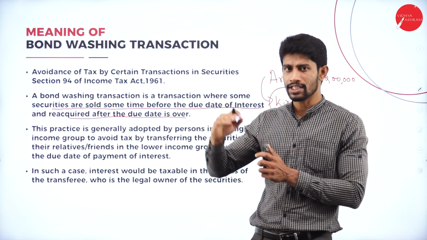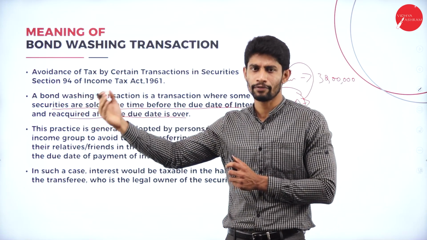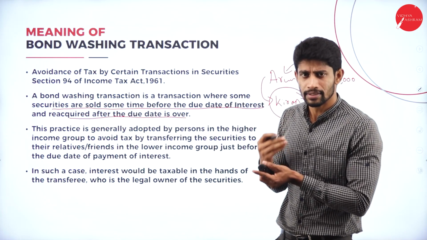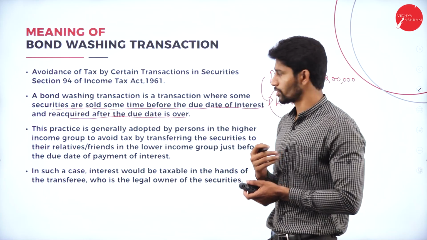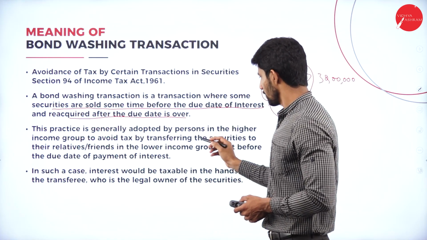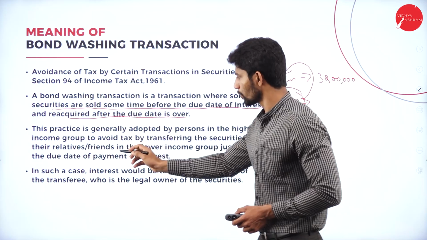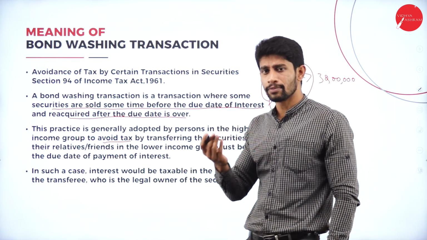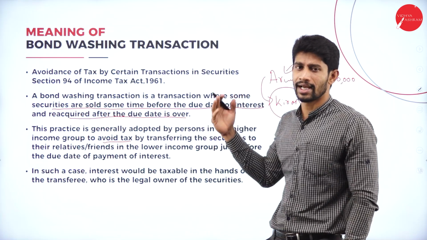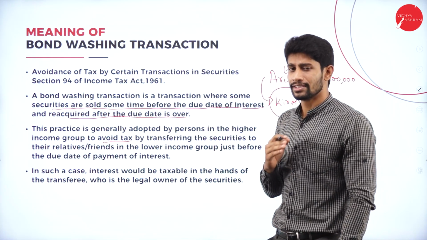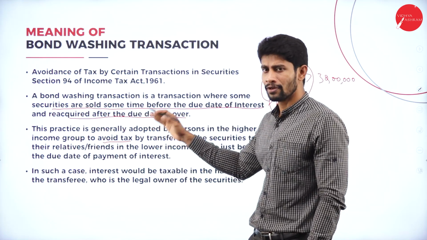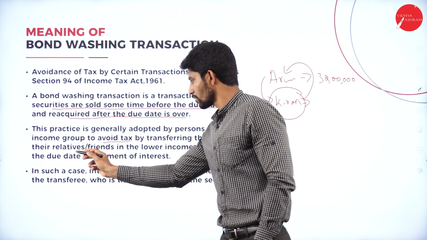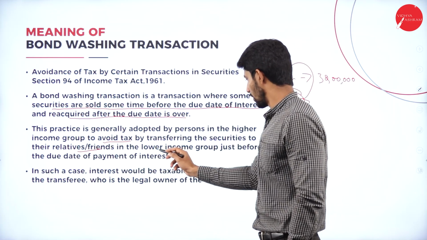Before the due date, I will transfer the securities to someone else, to my relative or to my friend. After the due date, I will take back the securities to my own account. The practice is generally adopted by persons in the higher income group to avoid tax. Yes, higher income group people, like people earning more than 10 lakhs, 20 lakhs, 30 lakhs, do this kind of transaction just to avoid tax, by transferring the securities to their relatives or friends in the lower income group,